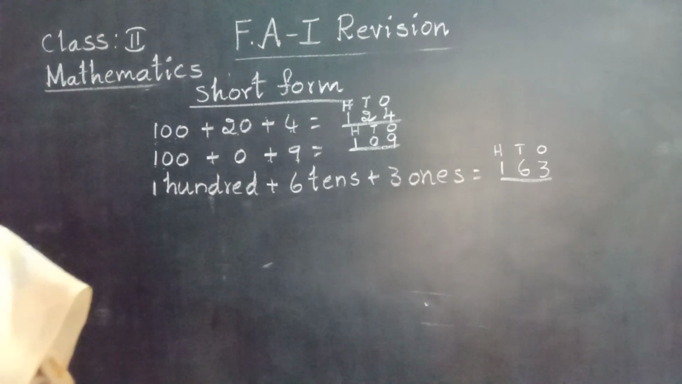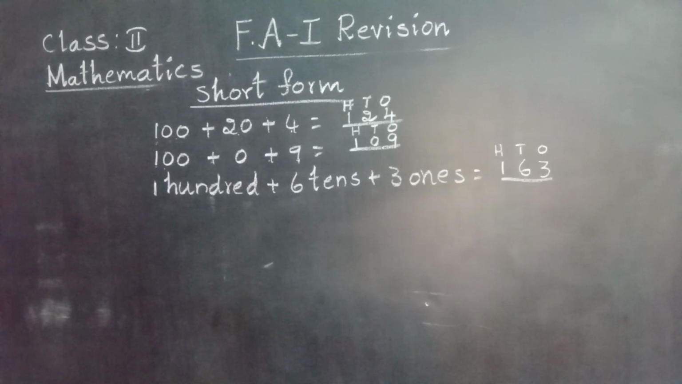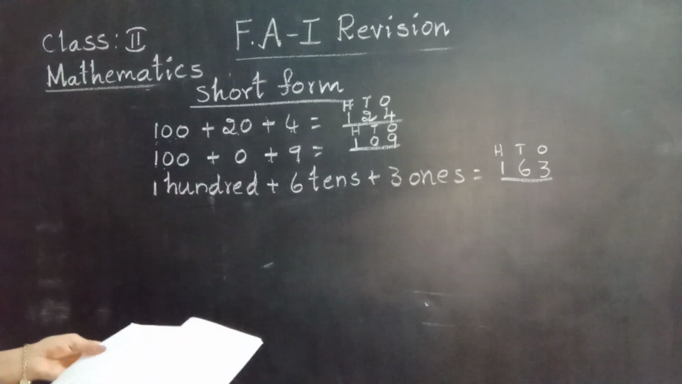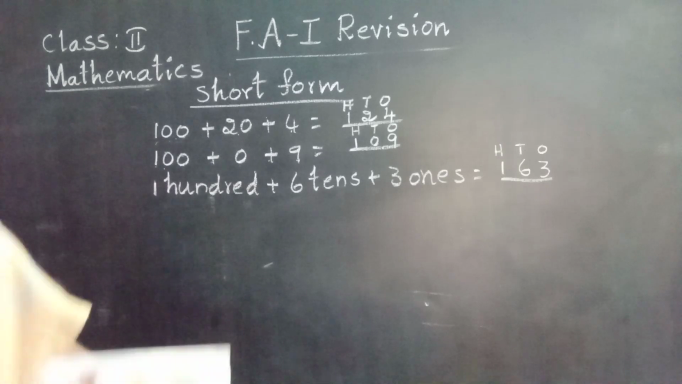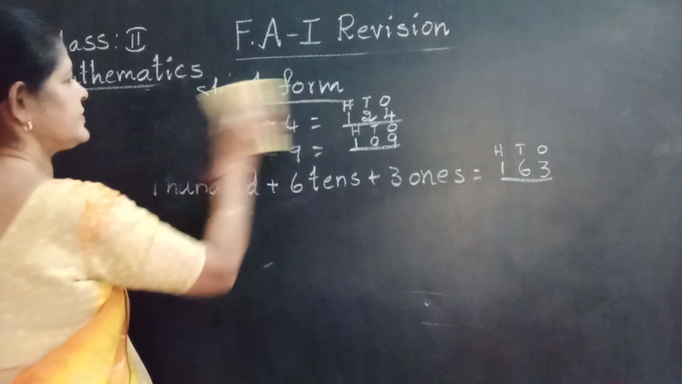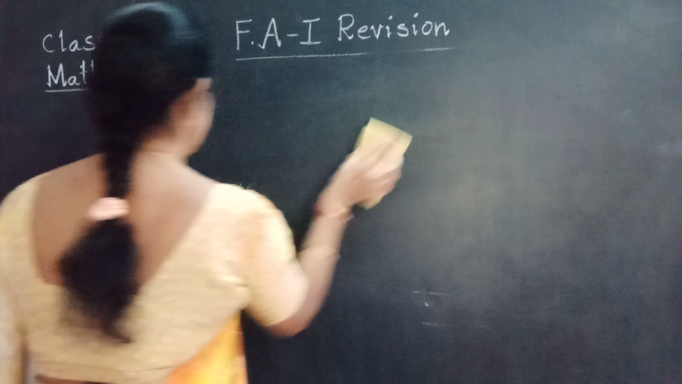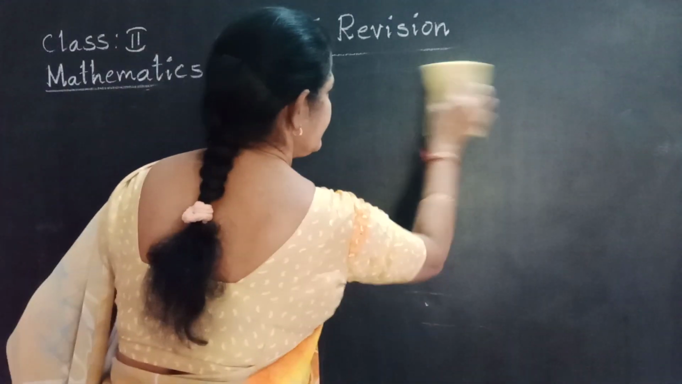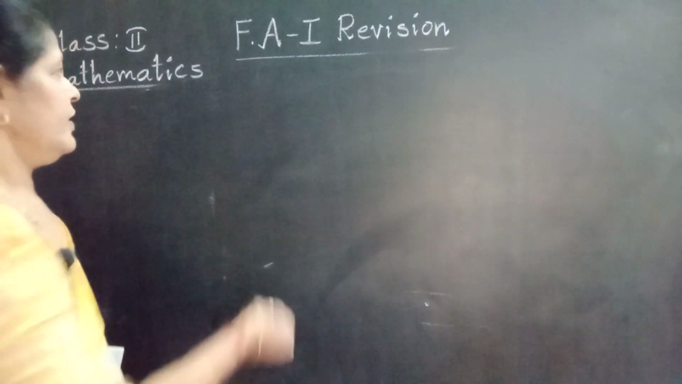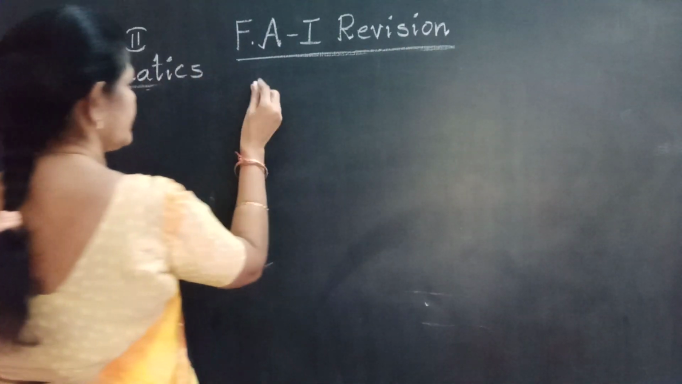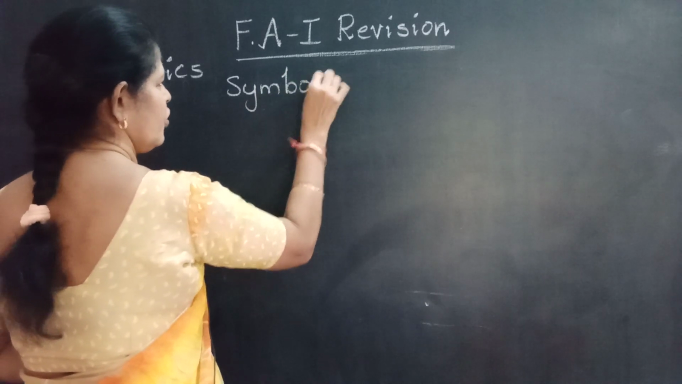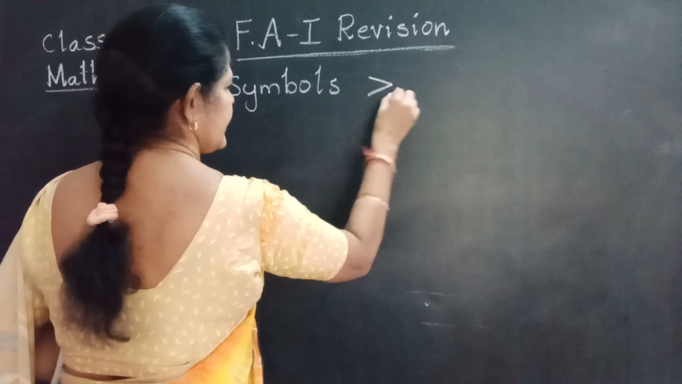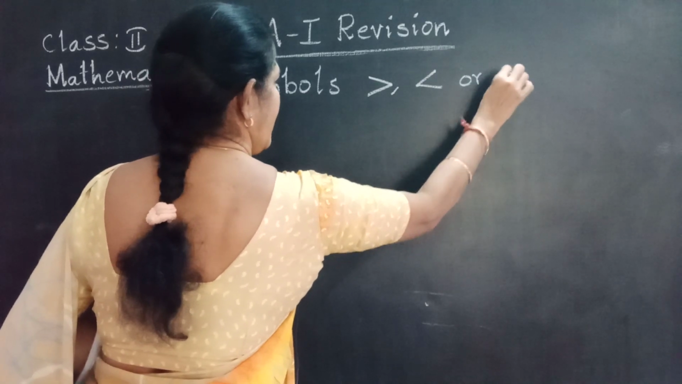Ready na? Okay. Next one. Symbols. How to put the symbols? Greater than, less than, equal in between the given numbers. Put the symbols. Greater than, less than, or equal.